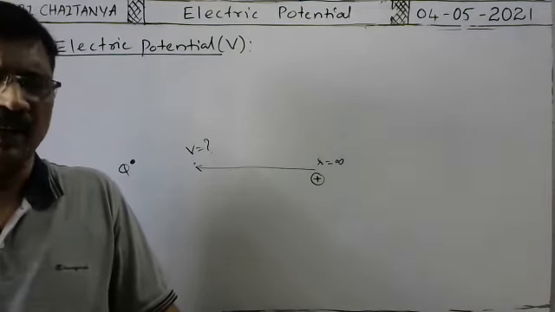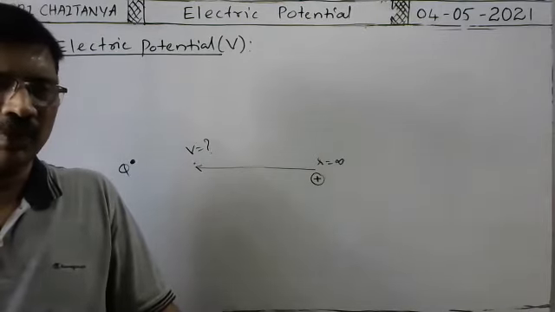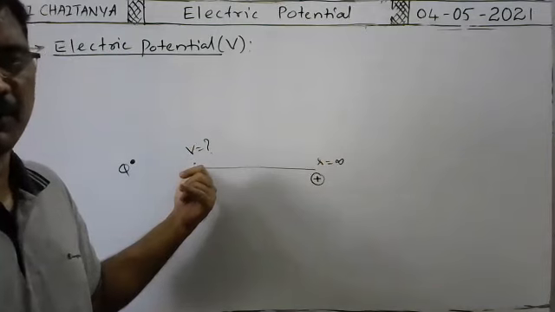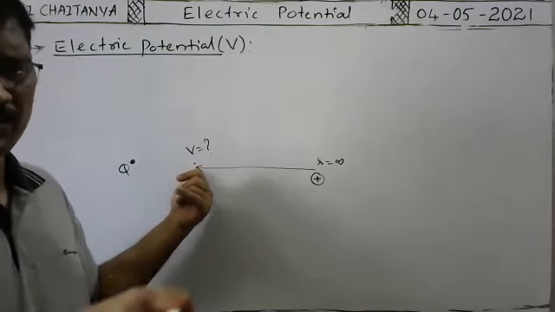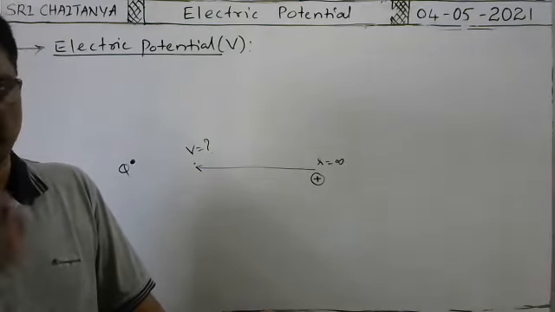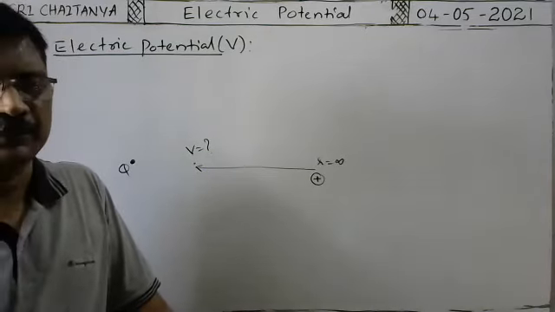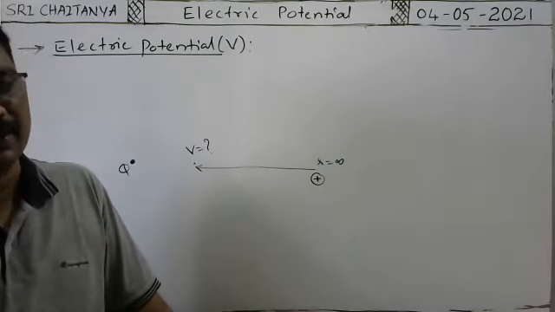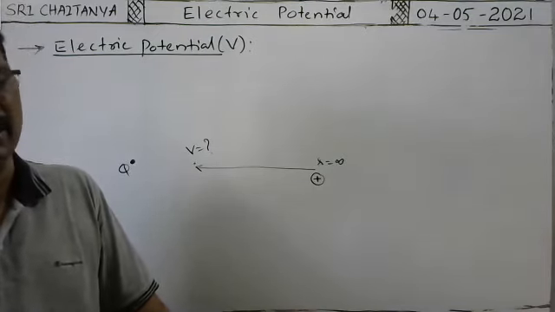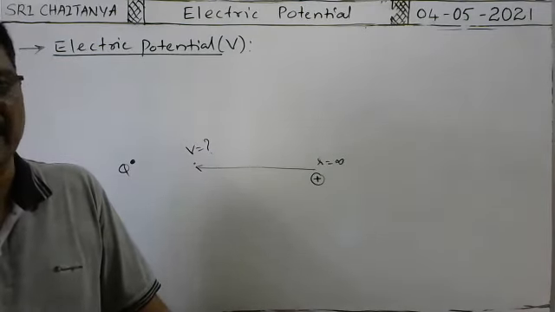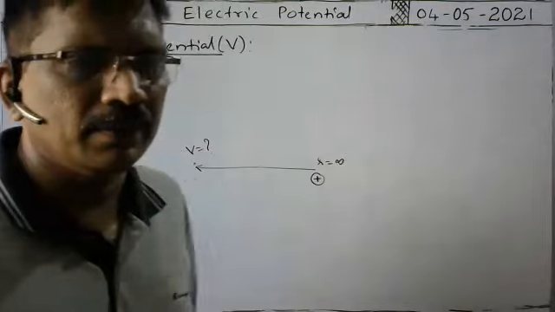Against the electric field, or the amount of external work done in bringing unit positive charge from infinity to a point in the electric field. Okay, sir, you say this type of definition also. The amount of external work done in bringing unit positive charge from infinity to a point in an electric field, that is called electric potential. Okay.